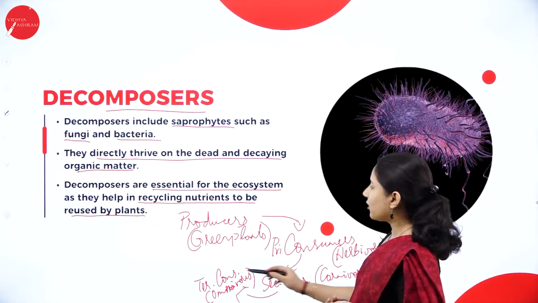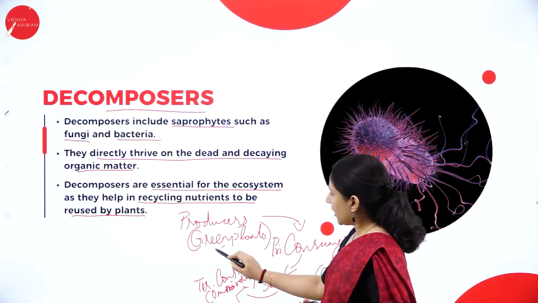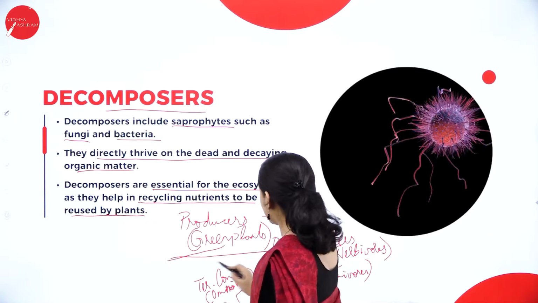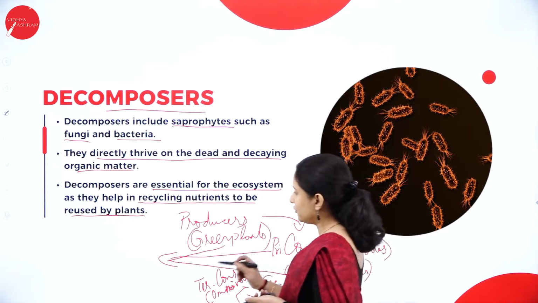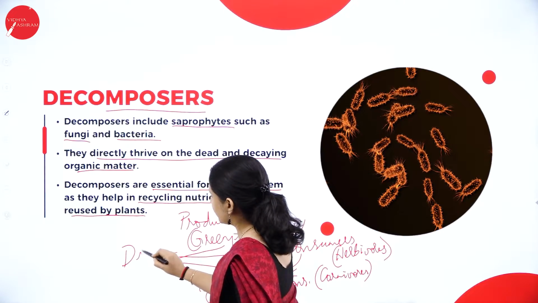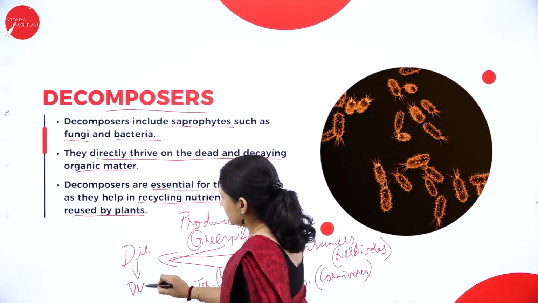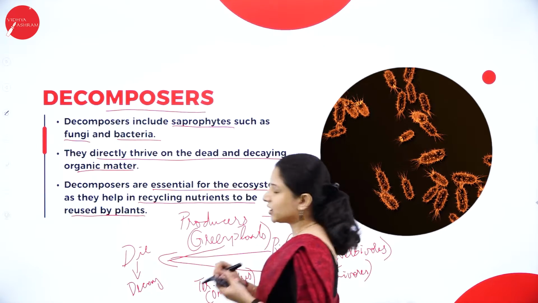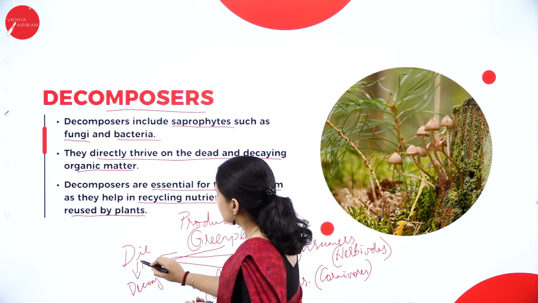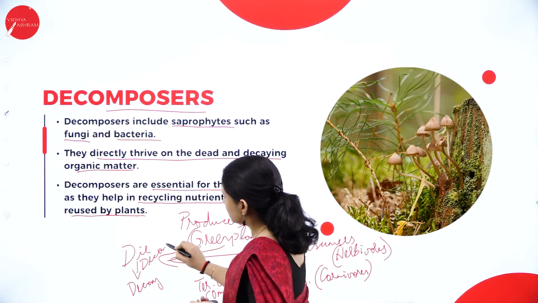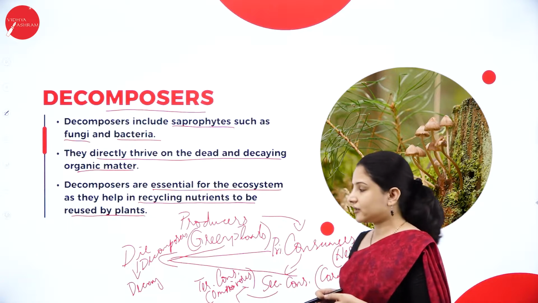Now all these organisms are there, right? So everything at the end of the day, they will die. All these tend to die. Nothing is immortal. As I told you, they will die. When they die, they need to decay. So if they need to decay and rot and merge with the soil, then the decomposers are needed. So that is a function of the decomposers, that is the saprophytes, fungi and the bacteria.